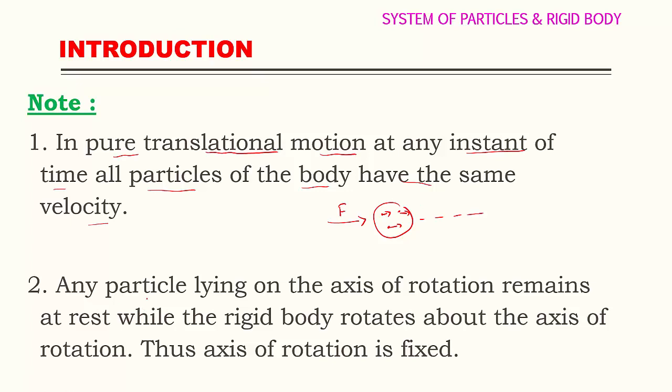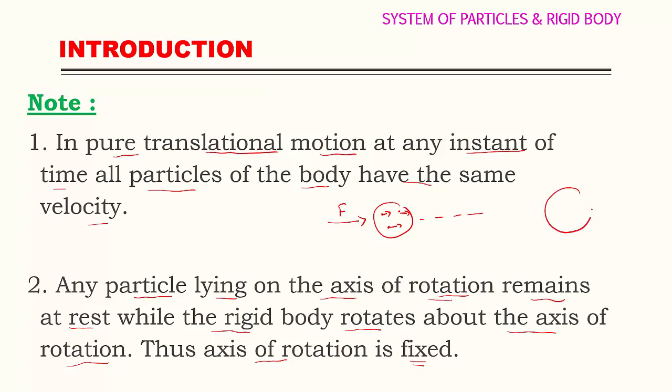Then the second point: any particle lying on the axis of rotation remains at rest while the rigid body rotates about the axis of rotation. Thus, the axis of rotation is fixed here. You can observe any particle lying on the axis of rotation.